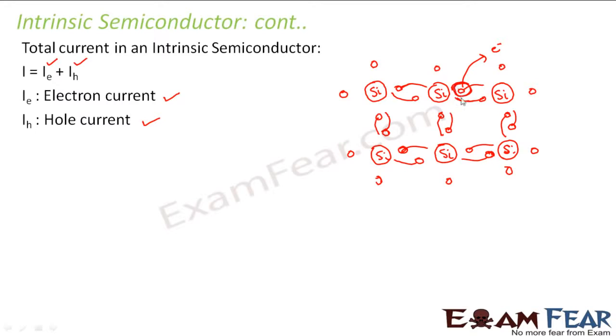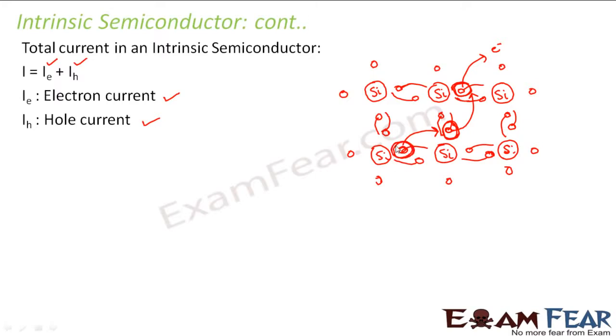In order to occupy this hole, some neighboring electron jumps into it. So a hole will be created where that electron was. Again, since a hole is created here, some other neighboring electron will jump here to occupy this hole, and as a result a hole will be created here.